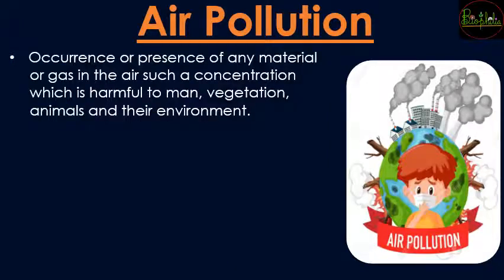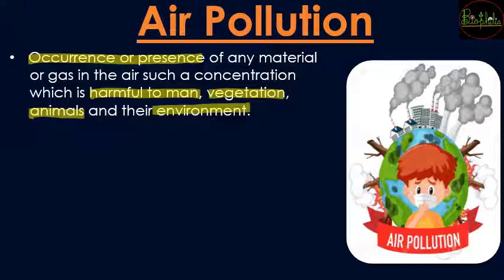So first we are going to speak about air pollution. So air pollution is nothing but, as we know, that there can be occurrence or presence of any material or gas, क्योंकि air है, so air is majorly gas, and materials because there can be some suspended particulate matter, so that is going to be harmful to the man as well as vegetation. So plants are involved, animals are involved and their surrounding environment is also harmed. Because of that, there is going to be air pollution.